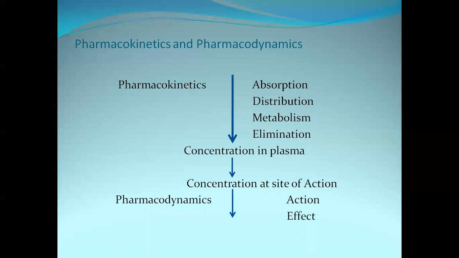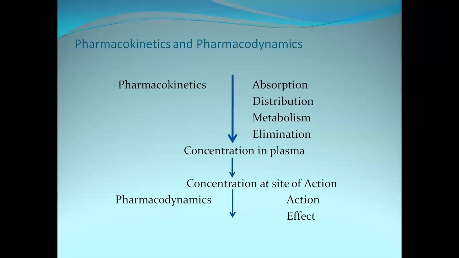Pharmacokinetics means absorption of the drug, distribution of the drug, metabolism of the drug, and elimination of the drug. These are the four main side headings to learn pharmacokinetics. In simple terms, we can abbreviate them as ADME: absorption, distribution, metabolism, and elimination or excretion.